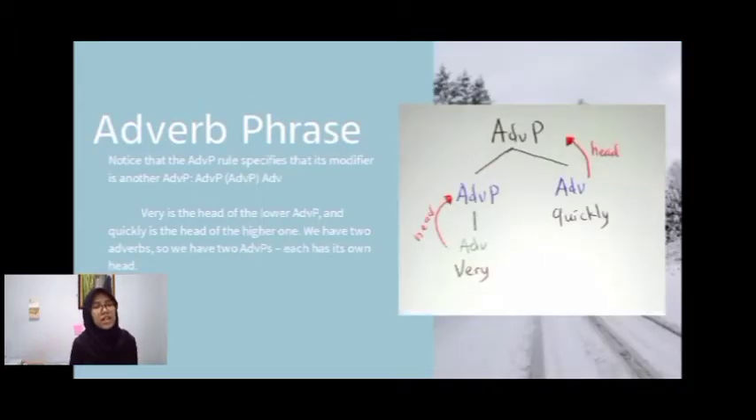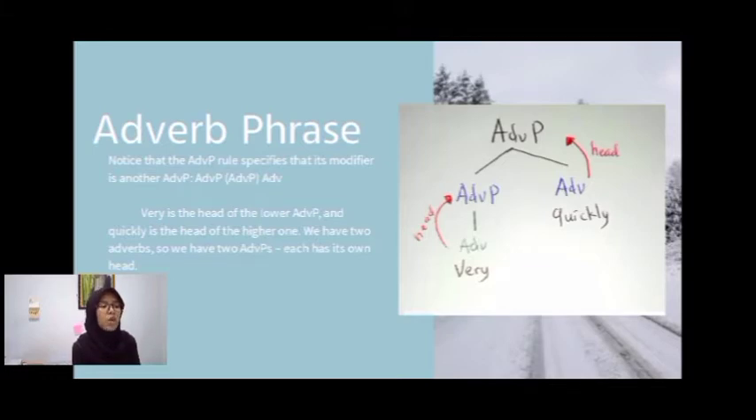Well, the last we have is the adverb phrase. The rule of the adverb phrase specifies that the modifier of an adverb phrase is another adverb phrase. So the structure will be adverb phrase plus adverb, not adverb plus adverb. For example, in the tree diagram, an adverb phrase consists of an adverb phrase and an adverb, like the words very quickly.